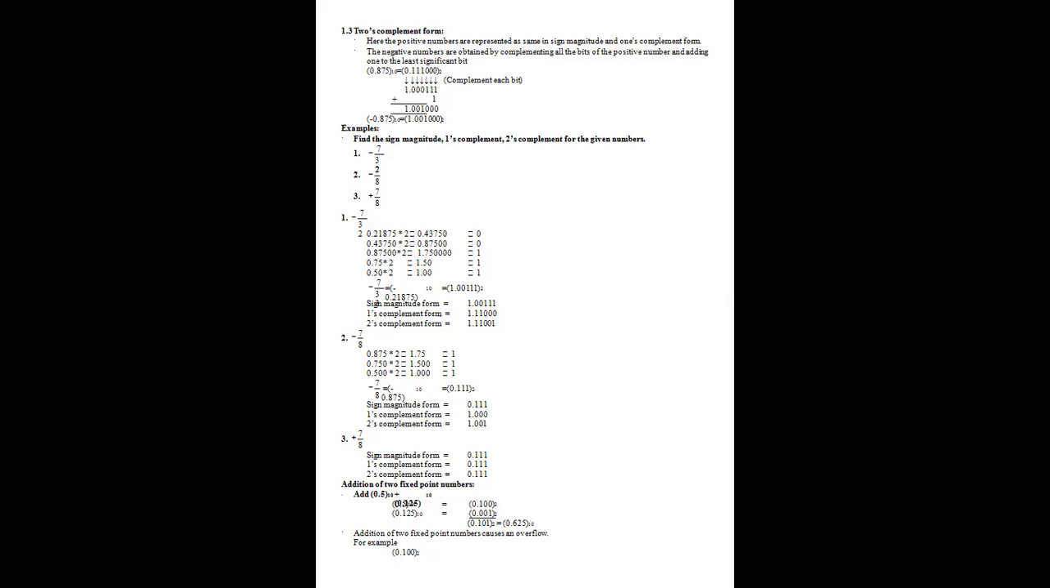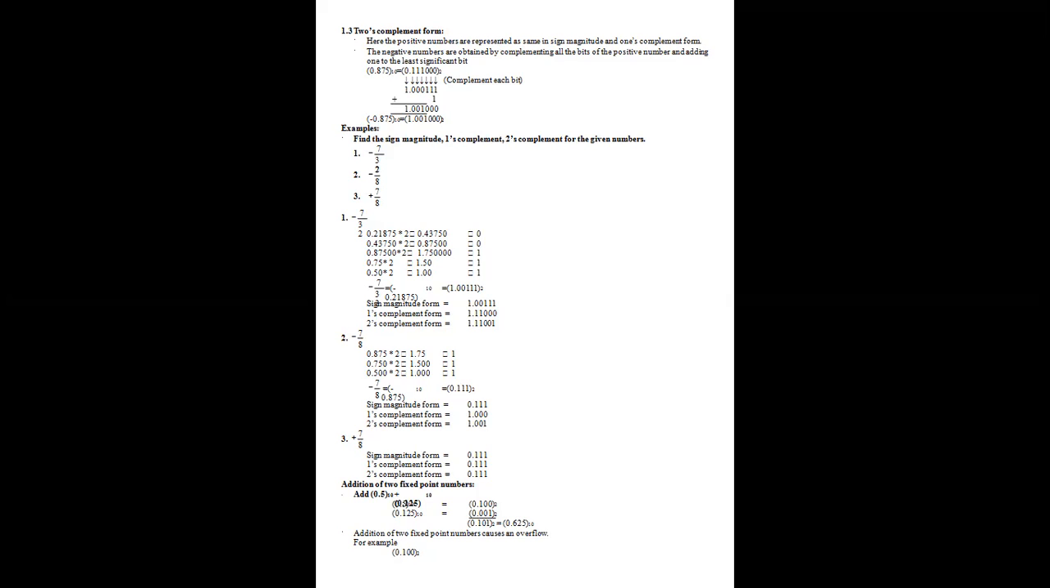So make the final value 1.11001. In the case of minus 7 by 8, what will we be getting? 0.0111. The one's complement will be 1.000, and finally we'll be getting 1.001. So plus 7 by 8 will give the same value as 0 in sign magnitude.